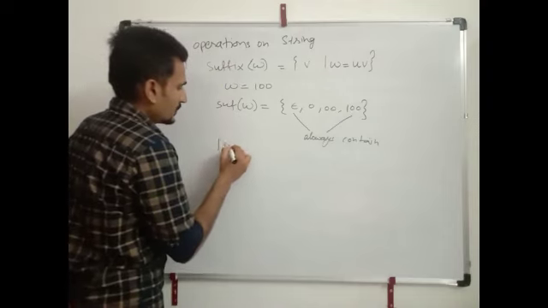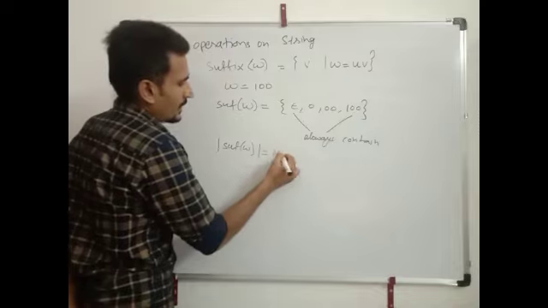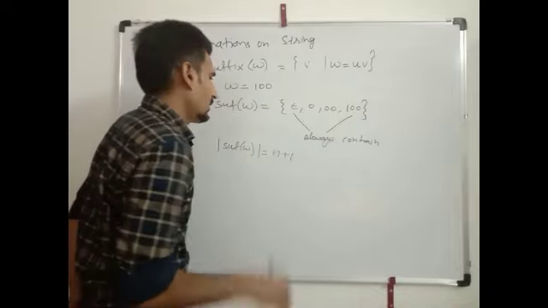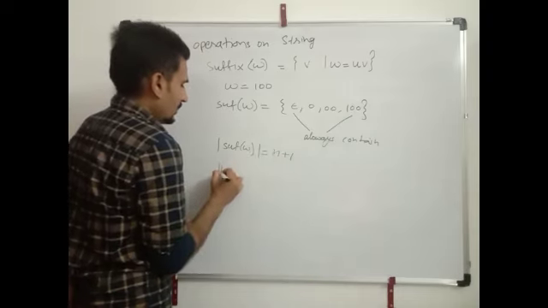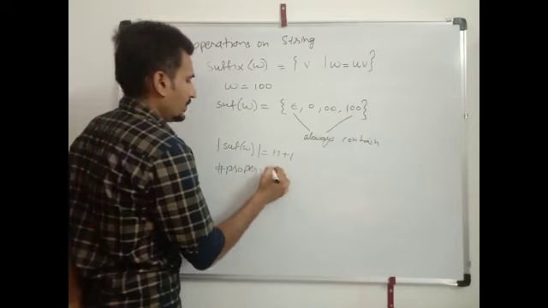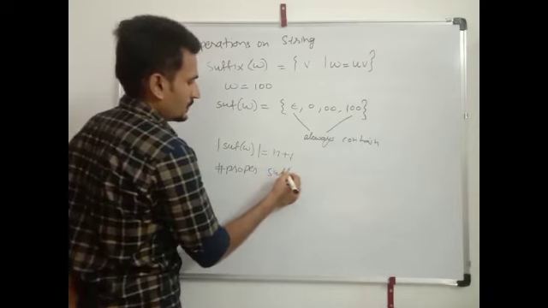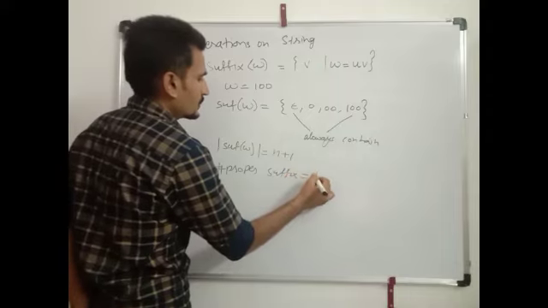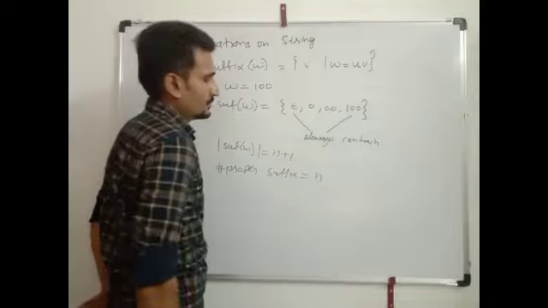Number of suffixes is equals to n plus 1. Number of proper suffixes is equals to n. Here also we exclude W.